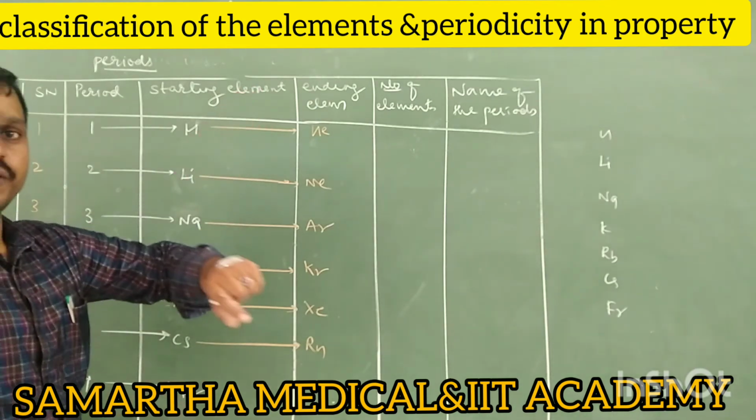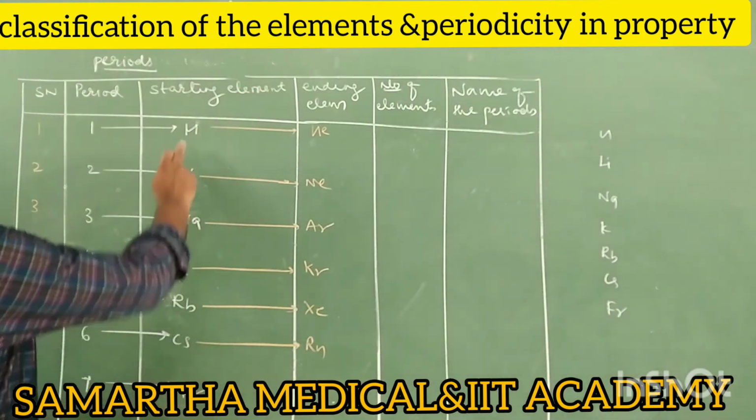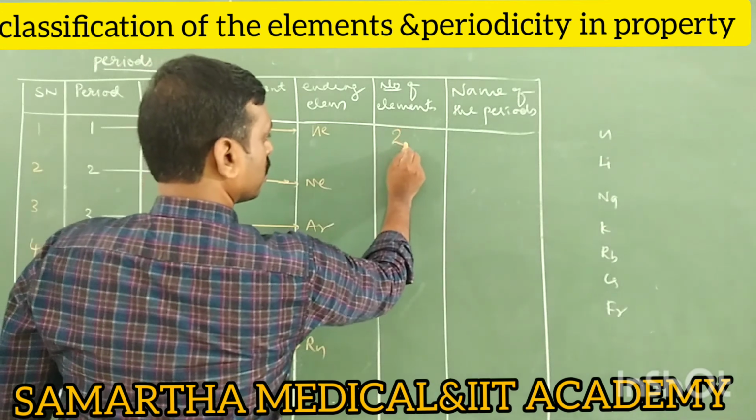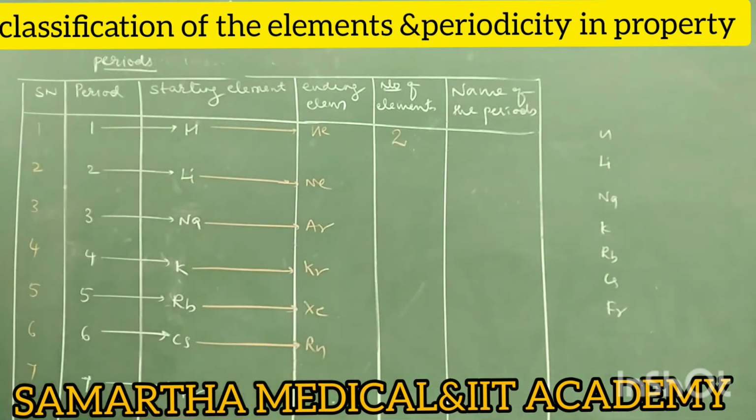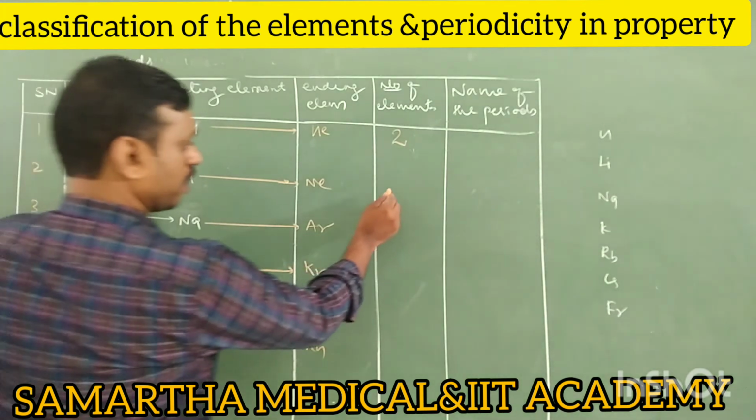Next, number of elements. There are only two elements in the first period: hydrogen and helium. How many elements in the second period? 8.